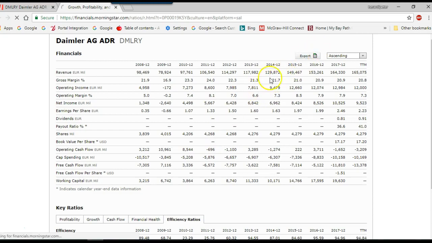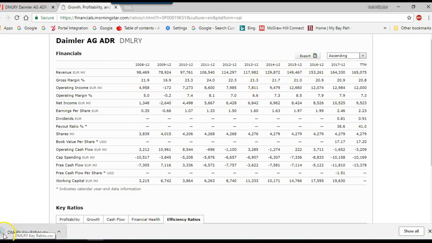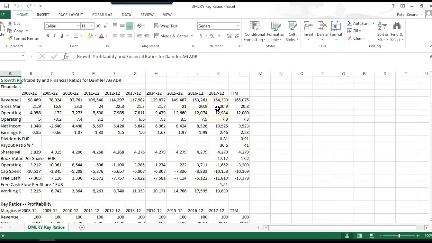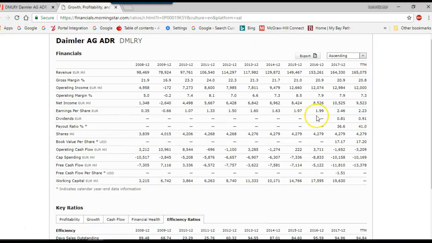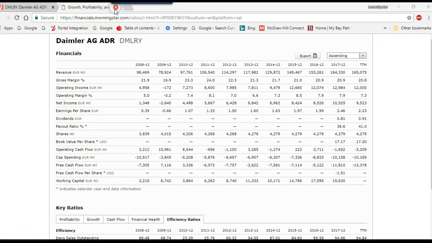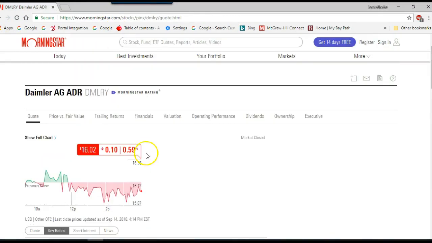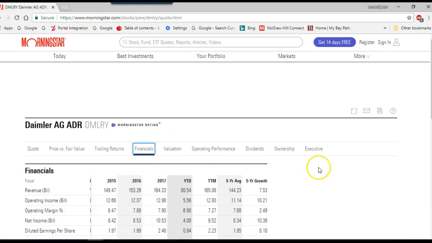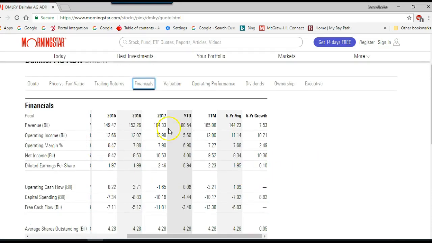You can also export this into Excel for a spreadsheet, which will help you. Another area you can do is go right into the financials themselves. And it gives you revenue for the past 3 years, year to date, trailing 12 month, 5-year average, 5-year growth rate.